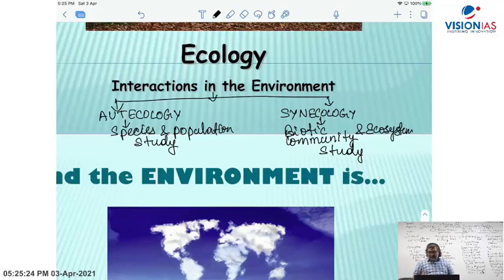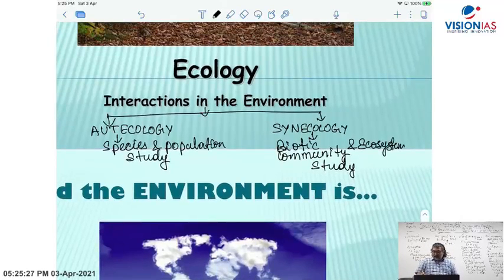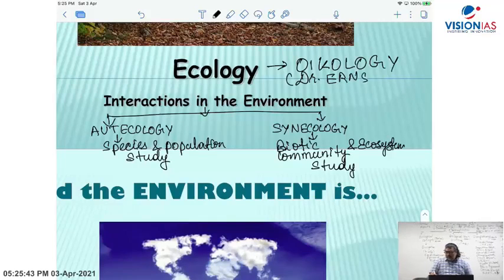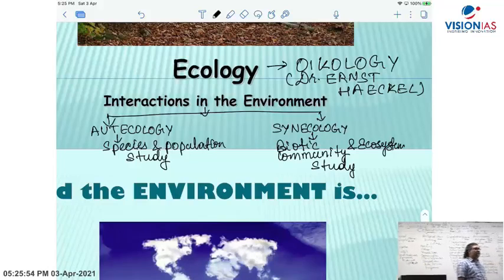We have already discussed in the classroom that the word ecology has come from the word oikology, which was given by a German scientist, Dr. Ernst Haeckel, who came forward with the concept. From there the English word ecology has been derived.